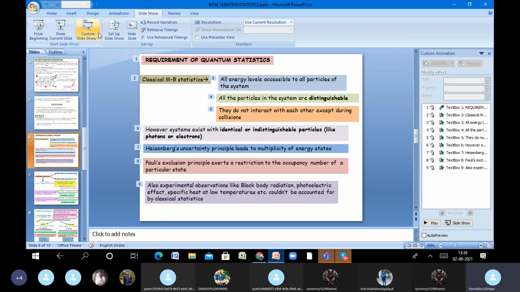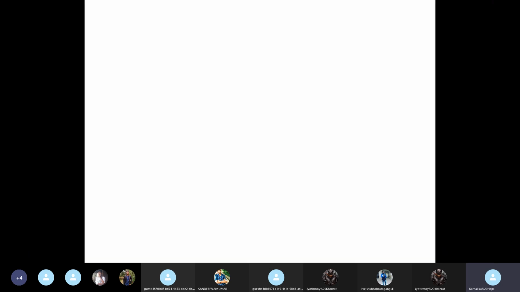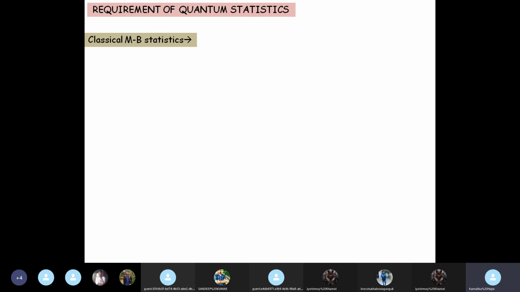Okay, now let us see what is the requirement of quantum mechanics. You are doing classical StatMech with BS sir right now. Quite detailed, many things explained. Then what is the requirement of quantum statistics? So just as we saw why we had to rope in quantum mechanics, although classical mechanics could explain so many things, similarly for almost similar reasons we need quantum statistics.